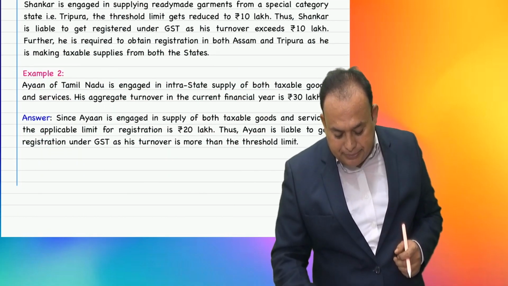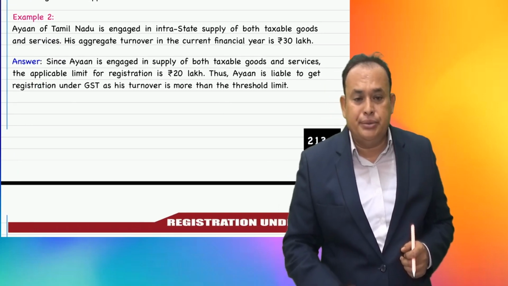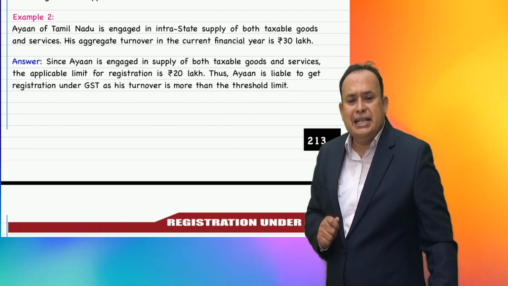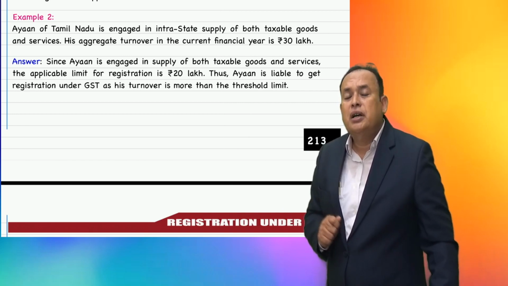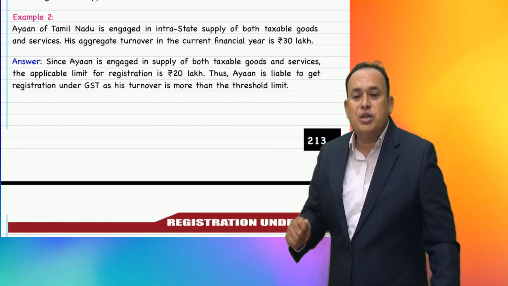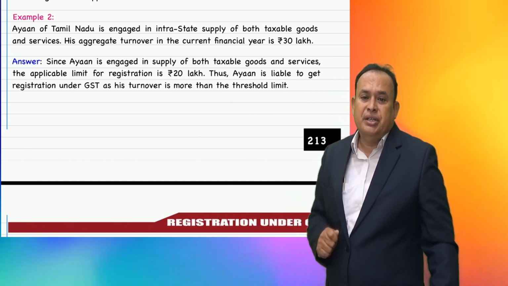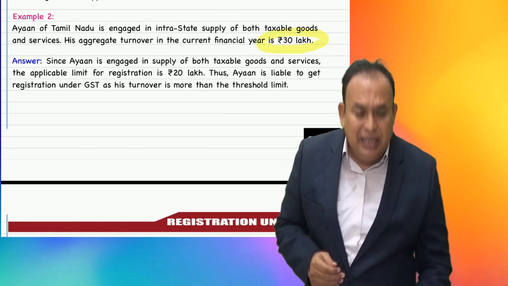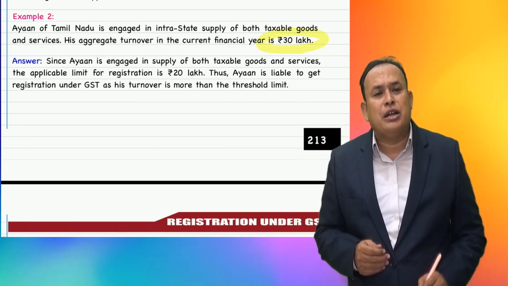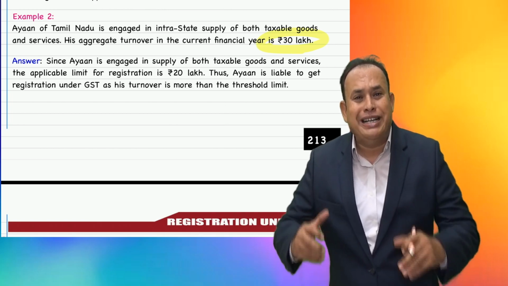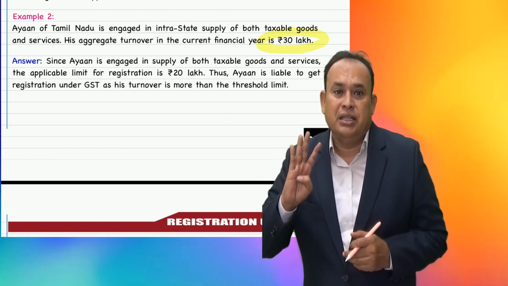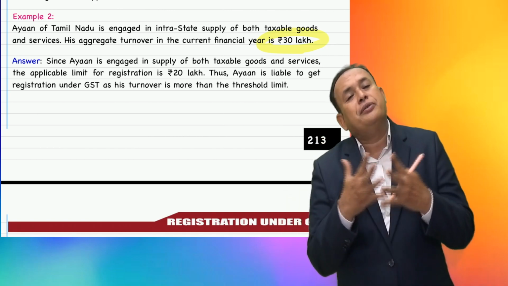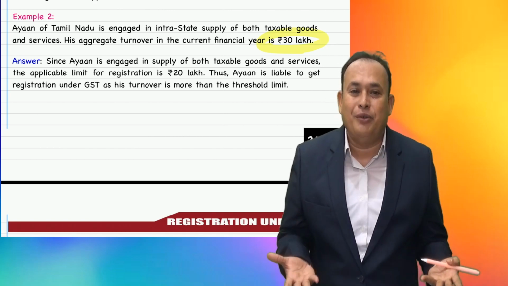Further, referring to example 2. Ayan of Tamil Nadu is engaged in intrastate supply of both taxable goods and services. His aggregate turnover in the current financial year is 30 lakhs. You tell me, in the given case, a supplier located in Tamil Nadu exclusively dealing with taxable supply of goods, the limit is 40 lakhs, and for exclusive supply of services, 20 lakhs. If both are supplied together, it remains 20 lakhs only for aggregate turnover.